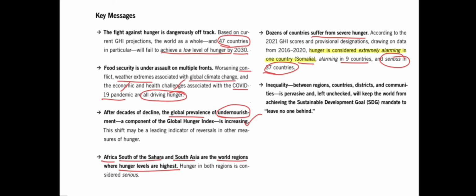Finally, it stated that inequality between regions, countries, districts, communities is pervasive. If left unchecked, it will keep the world from achieving the Sustainable Development Goal mandate to leave no one behind. That is zero hunger by 2030. Thank you.